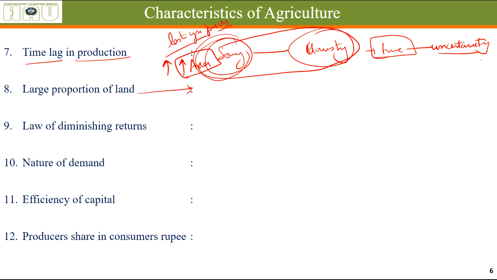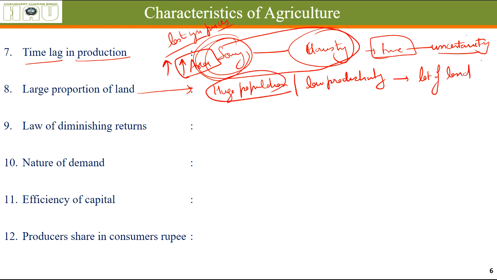A large proportion of land, because of a huge population and low productivity. That means per output per unit area, we need to dedicate a lot of land to fulfill the needs of our population. Law of diminishing returns.